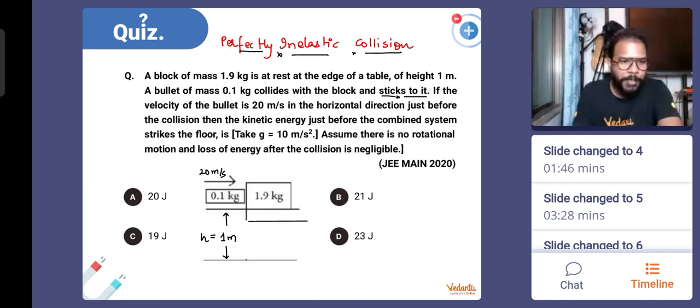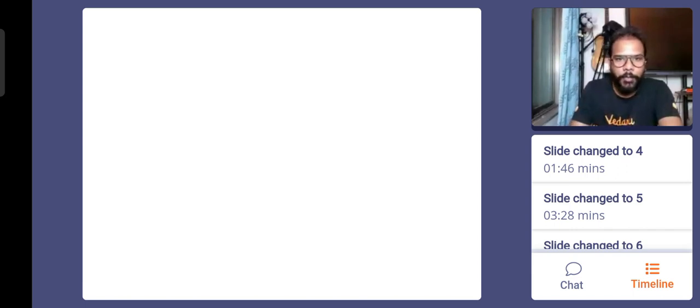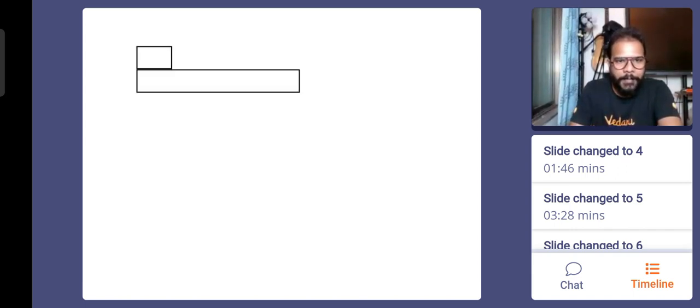So the point is, guys, I'll first explain the question more neatly so you understand how to approach it. You have an object which is placed on the table. This is where it is maybe. Doesn't matter whether it is on the edge or not. They have just said it to maybe confuse you, to make you think more about the question. So this u velocity is given, m mass is given, capital M is given, and the velocity u2 is 0. u1 is given, u2 is 0.